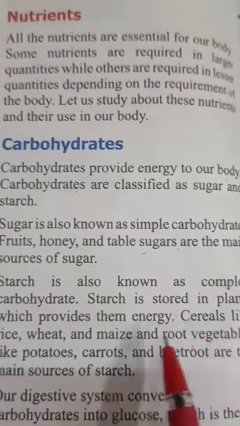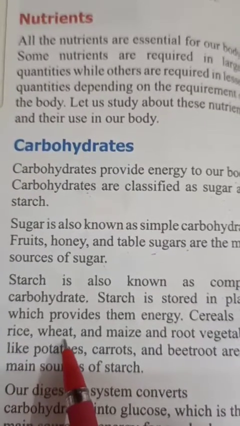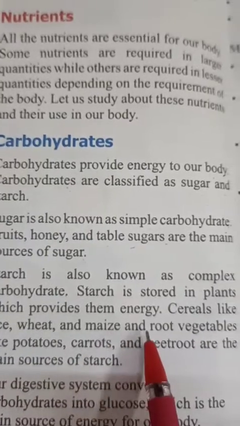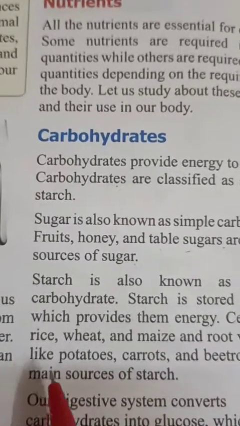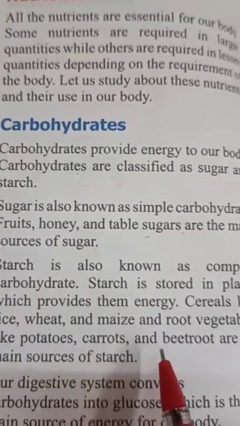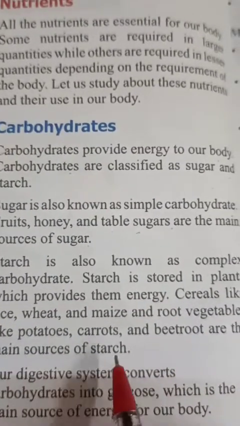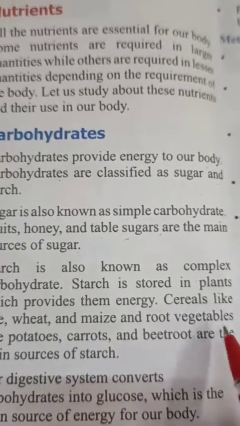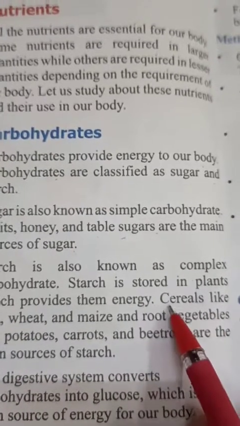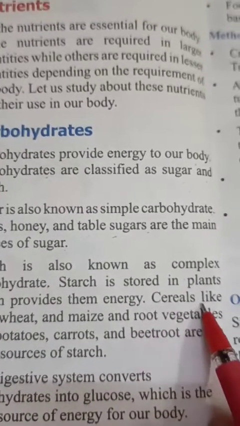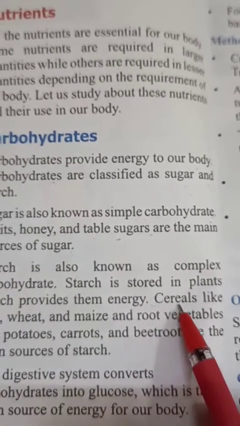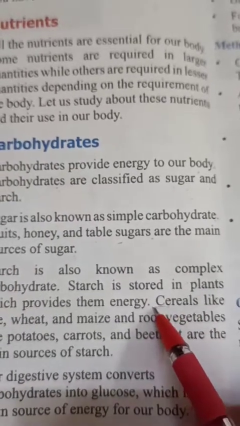Cereals like rice, wheat, and maize, and root vegetables like potatoes, carrots, and beetroots are the main sources of starch. Children, here they have given the word cereals, which you have studied in the junior classes also. What are cereals?